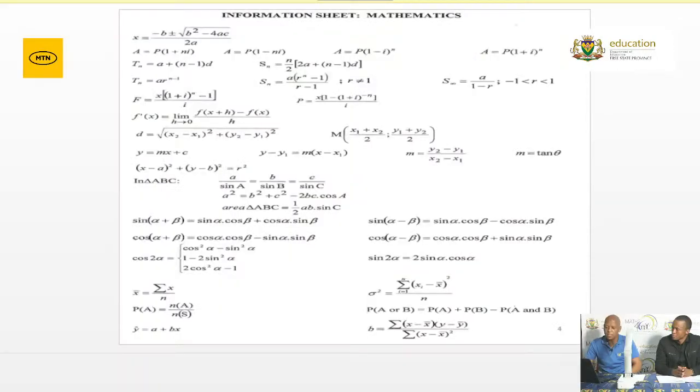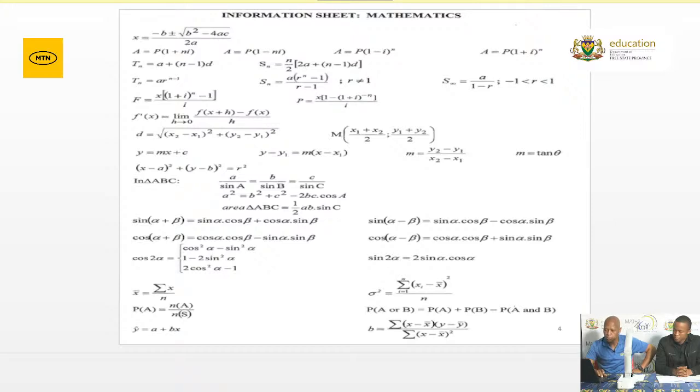Right, before we look at the components of each topic, let me take you through the information sheet. Grade 12, it is very, very important to know your formulae. What we are seeing now is the formula sheet that you will have on Monday when you write paper 2. You must be able to locate your formulas for analytical geometry, trigonometry and statistics. When you look at analytical geometry, the first formula there is the quadratic formula that we need in paper 1 as well as in paper 2.